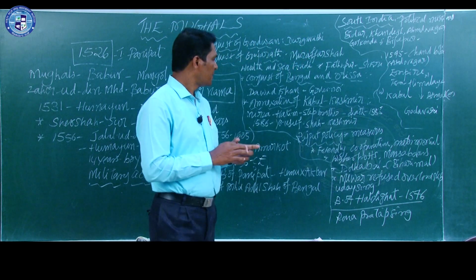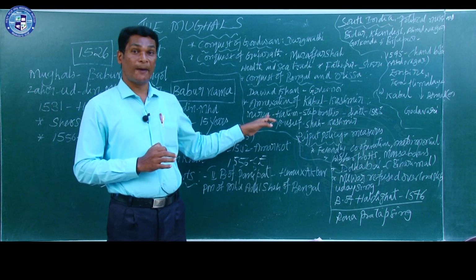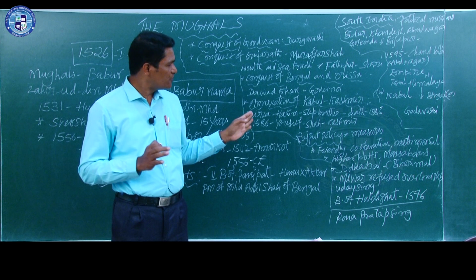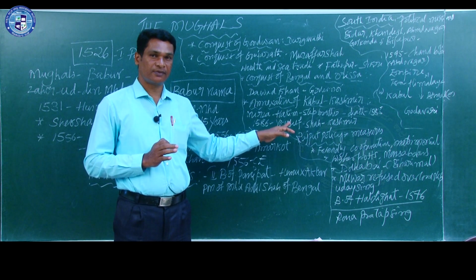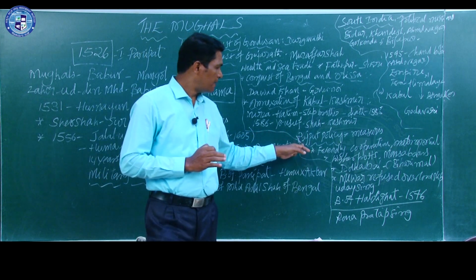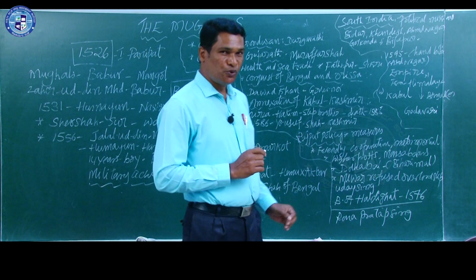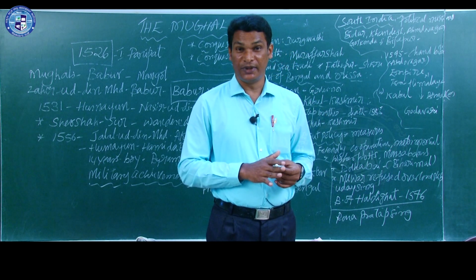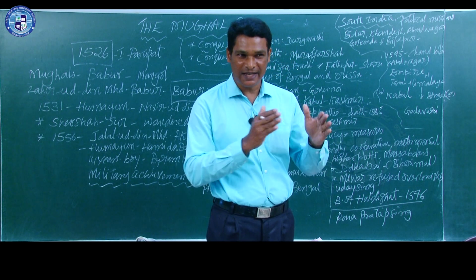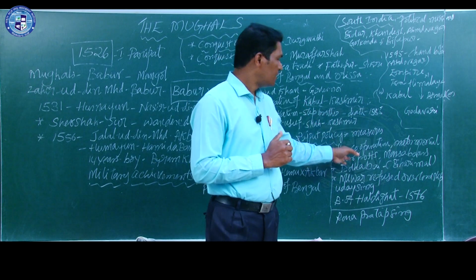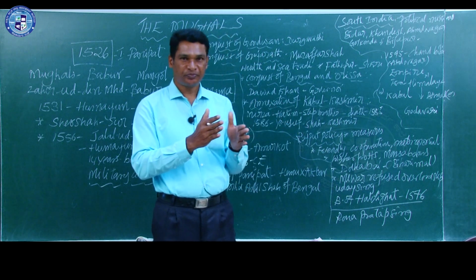What is that? Instead of using weapons or bloodshed, he used some other measures upon Rajputs. For example, to maintain friendly relations, no bloodshed. Then to have cooperation with them.